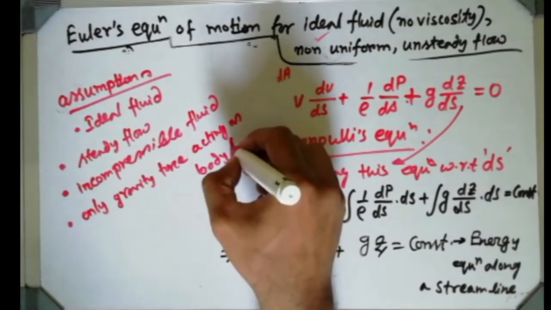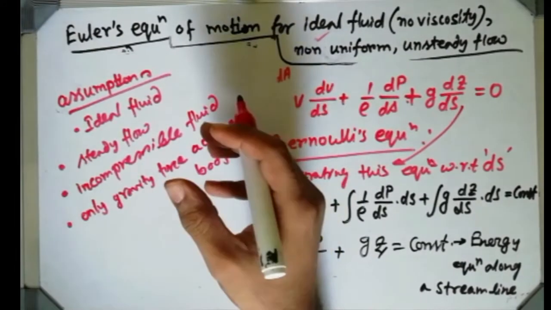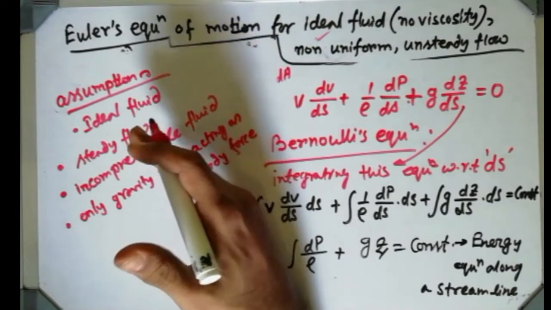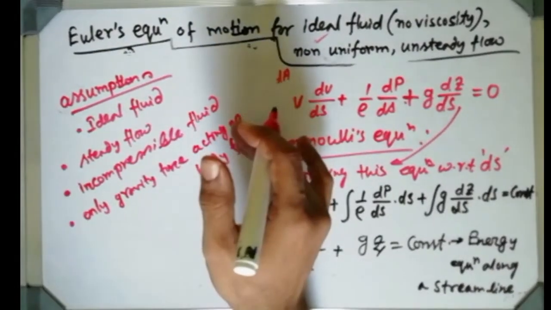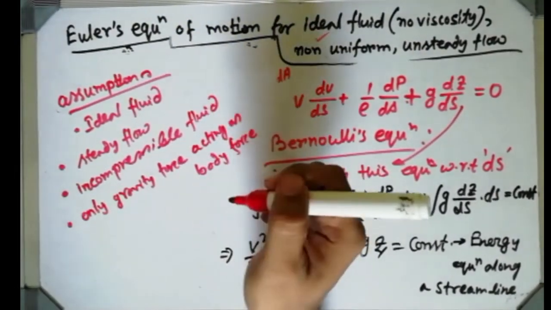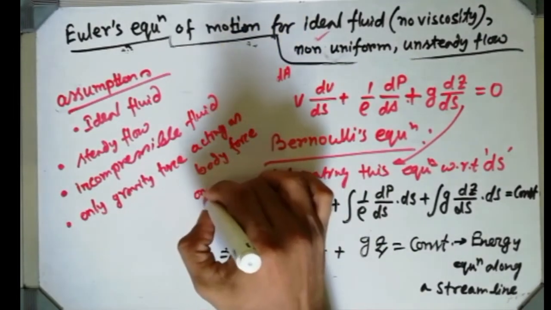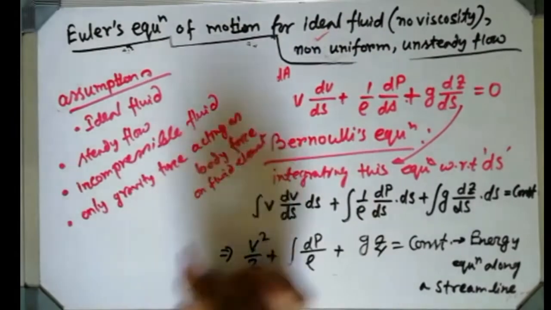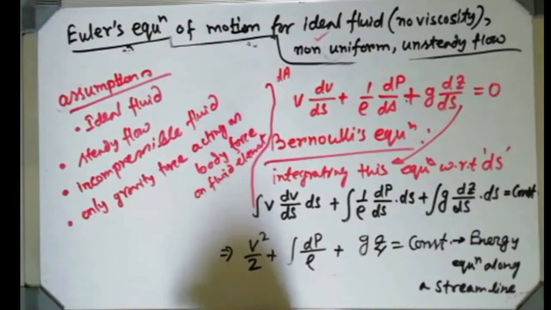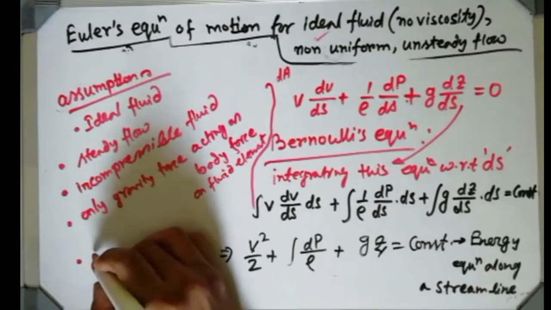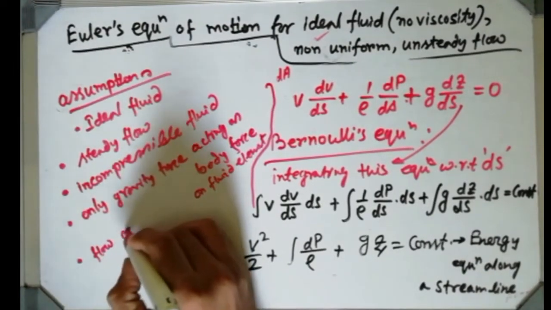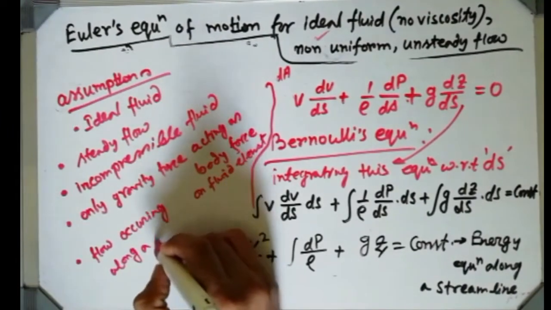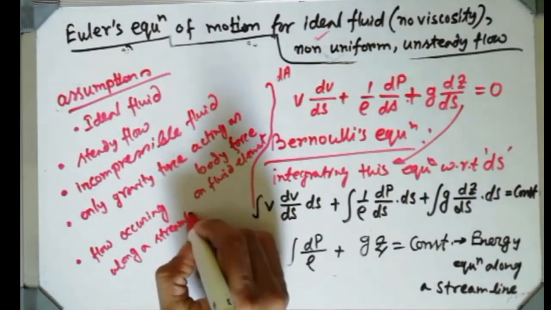Body force means the forces acting on the fluid body. In that way viscous force is also a body force, but here it is an ideal fluid, so there is no viscous force. Only gravity force acts as body force on the fluid element. That is also an assumption. And the flow is occurring along a streamline. There are so many assumptions here.